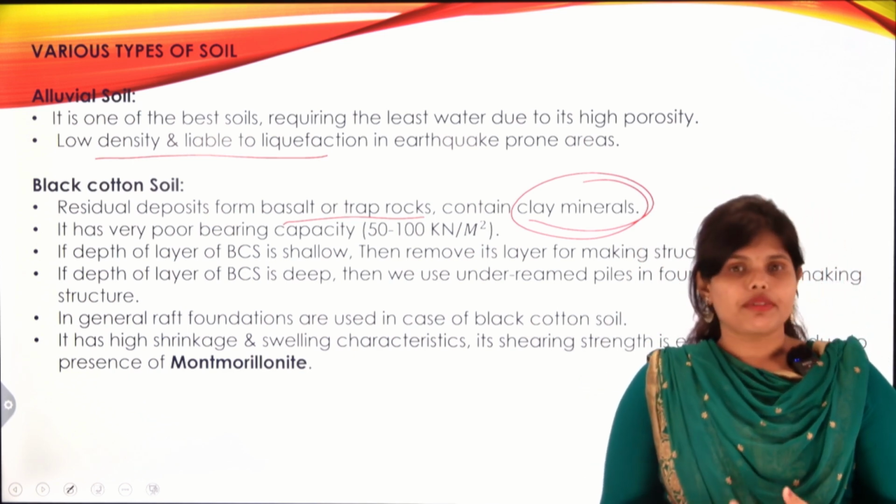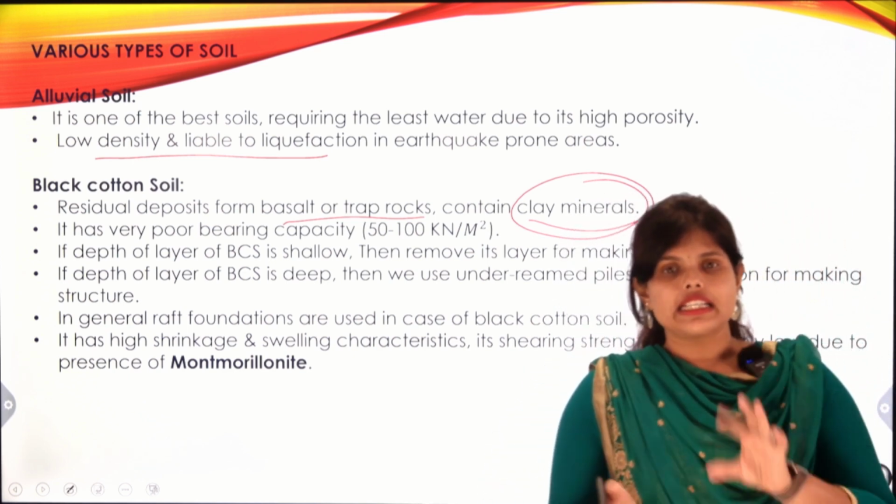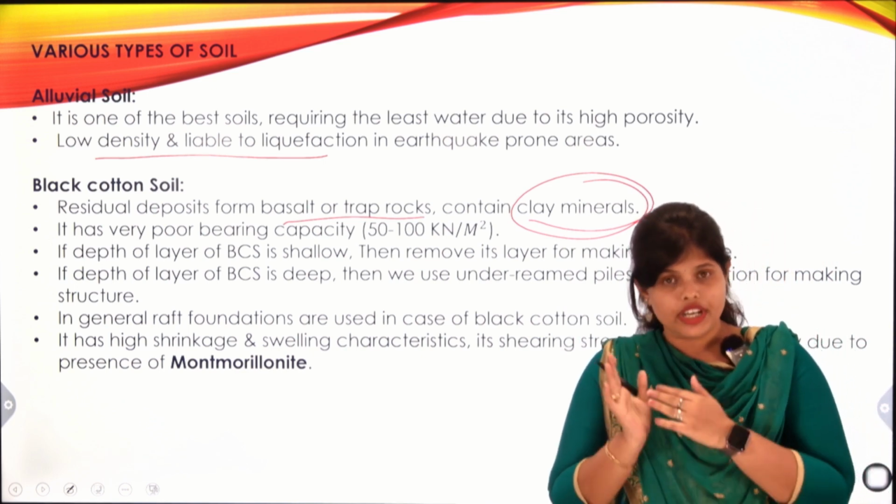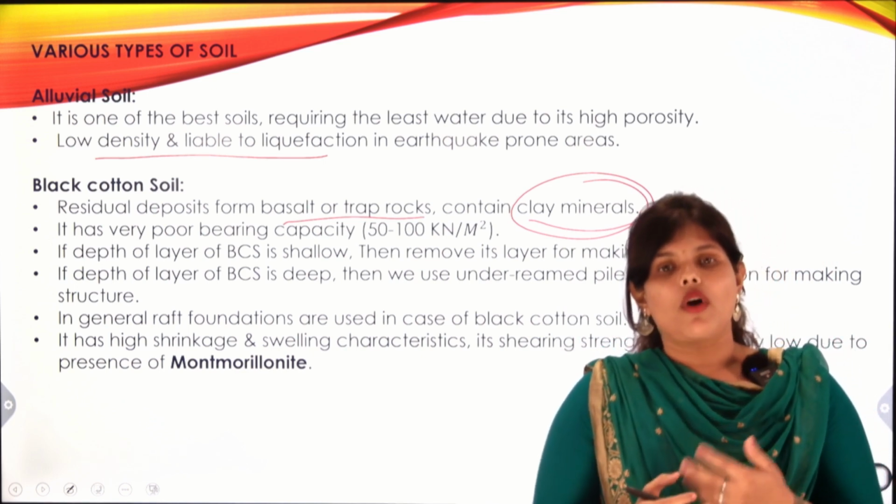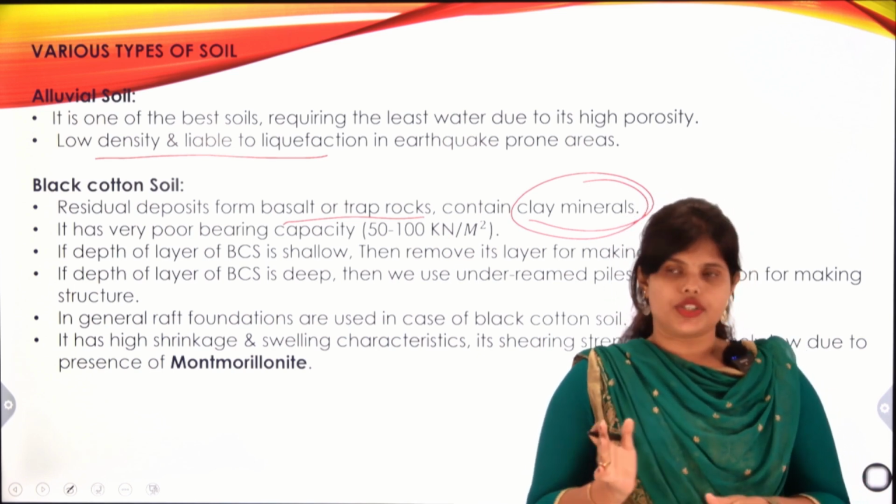If the depth of black cotton soil is shallow, we need to remove that layer while we construct any structure.